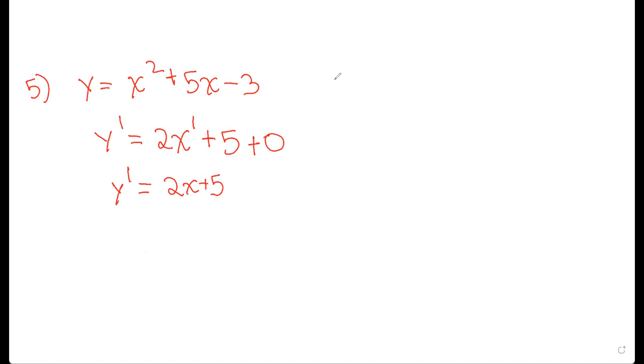Now it gets a little bit complicated in the product rule. So say u into v. These are two functions. Like u could be 2x squared minus 4x, and v could be 3x minus 5, for example. The differentiation is u into v dash plus v into u dash. So v dash is the differentiation of v and u dash is the differentiation of u.